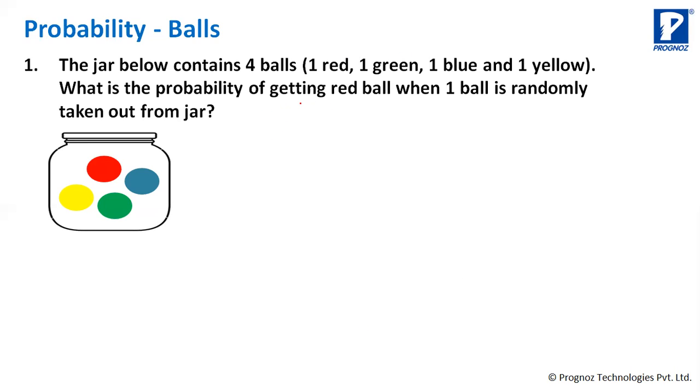See, I have to say getting red ball, right? 1/4 answer is correct. So getting red ball. How many red balls are there? Red balls is only 1. Okay. So you have favorable only 1. Only 1 favorable chance. जैसे पिछली बार हमने हेड एंड टेल किया था, हेड एक है तो एक ही फेवरेबल चांस था. So only 1 favorable chance. And total number of chance of the events happening is 4, right? Because there are 4 balls.